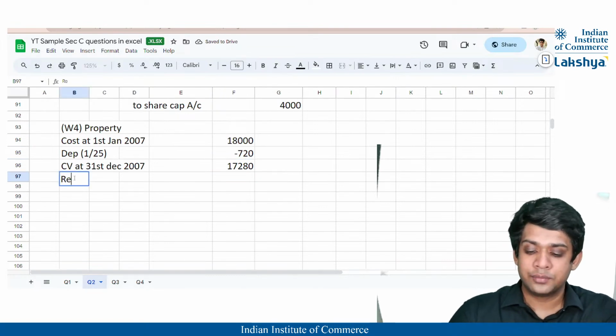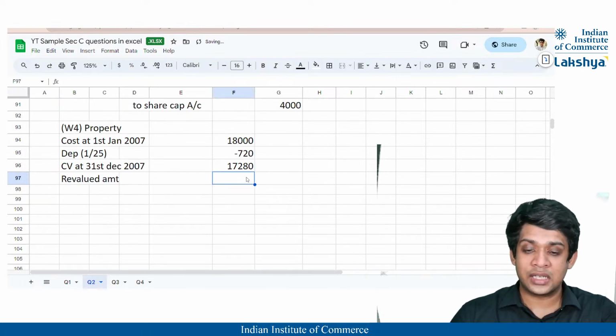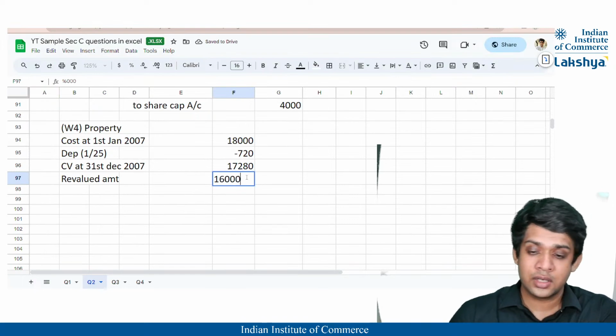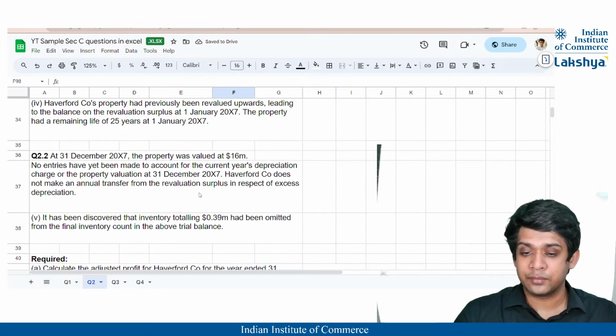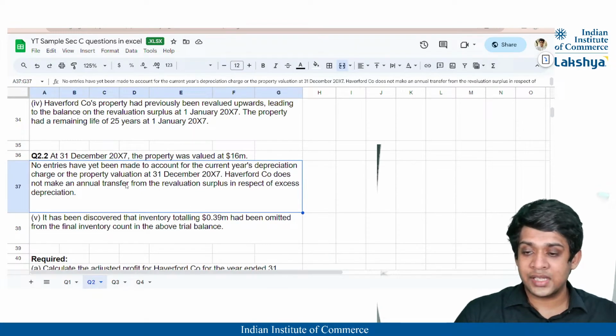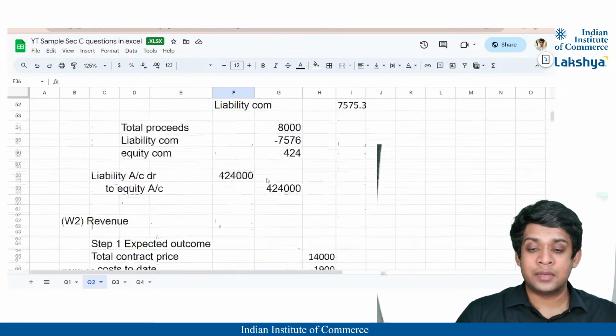It got revalued. It got revalued to what amount? Revalued amount is nothing but 16,000, correct? It has been stated clearly that the revalued amount is 16 million. You can see here, at 31st December, the property was revalued to 16 million, right?